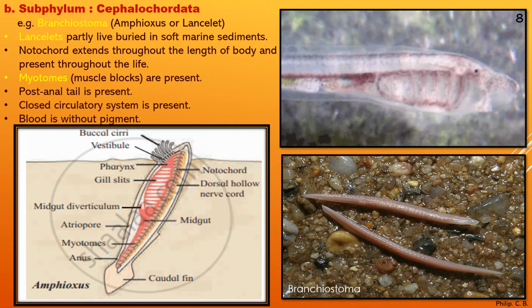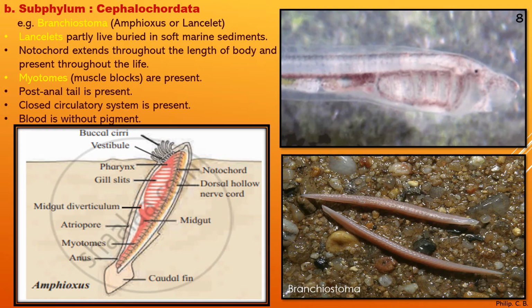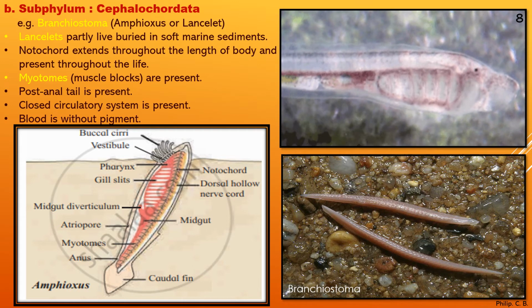Like the Urochordata, which are called tunicates, here they are called lancelets. Why? We will come to know as we go through the characteristics. Example: Branchiostoma, Amphioxus, or lancelet.